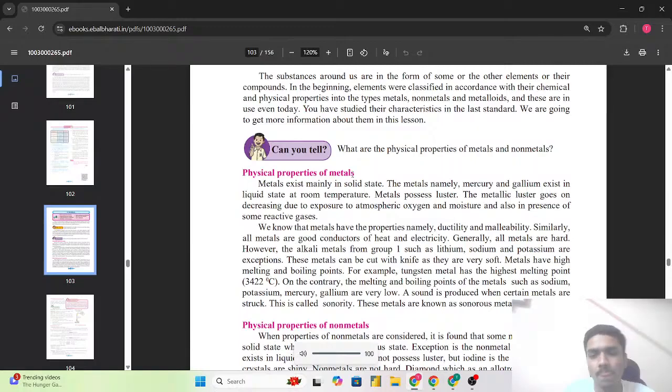तो यहाँ पर जो exception है that generally all the metals are hard, but there is an exception with regard to the alkali metals and alkaline earth metals, as we have seen in the chapter 2, that is the periodic classification of the elements. और वहां पर हमने देखा था कि जो पीरियोडिक टेबल में जो ग्रुप 1 एंड ग्रुप 2, जो ग्रुप 1 के जो एलिमेंट्स है, तो यहाँ पर कहना चाह रहे हैं कि ग्रुप 1 के जो एलिमेंट्स है वो अल्कली मेटल्स, they are generally soft. So these metals can be cut with the knife as they are very soft.